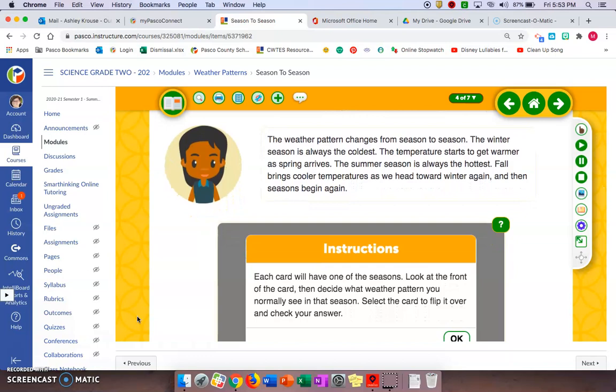The winter season is always the coldest. The temperature starts to get warmer as spring arrives. The summer season is always the hottest. Fall brings cooler temperatures as we head toward winter again. And then the seasons begin again.